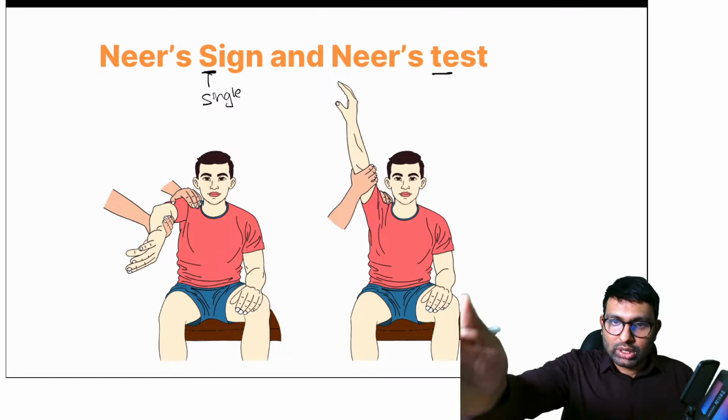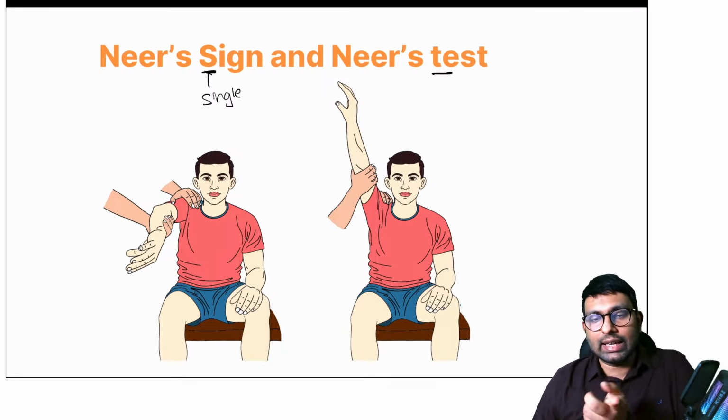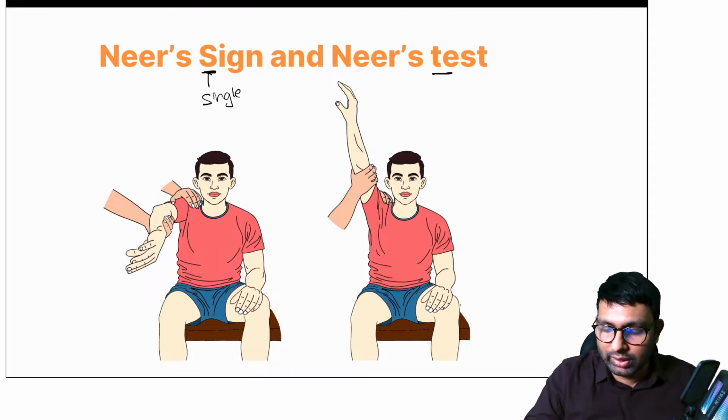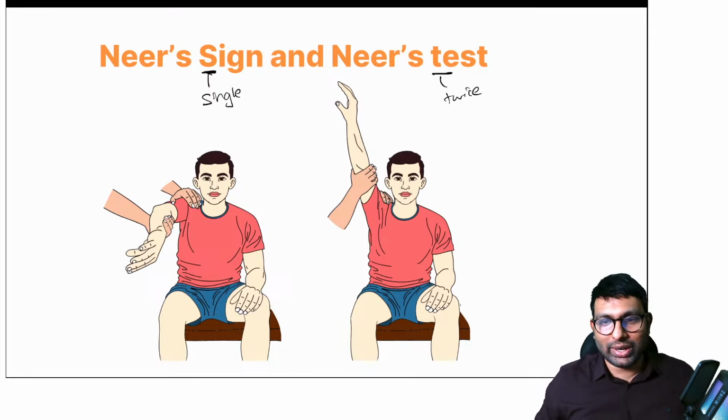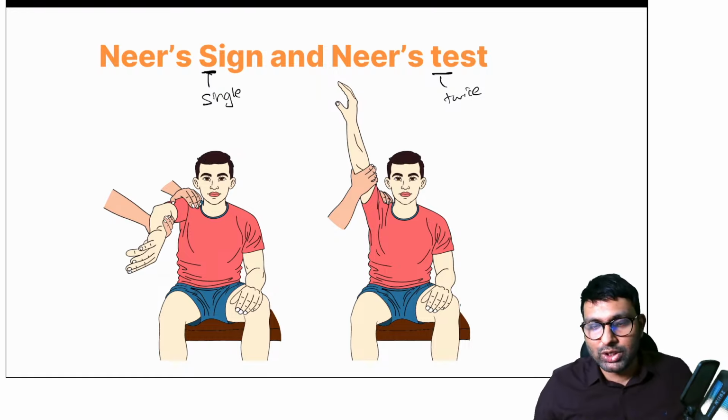In Neer's test, you do this internal rotation and elicit pain, and after that you give an injection and then test again, and the pain will get better. That is Neer's test, where you do the movement twice. Okay, so this is Neer's sign and Neer's test, both are done for impingement syndrome.